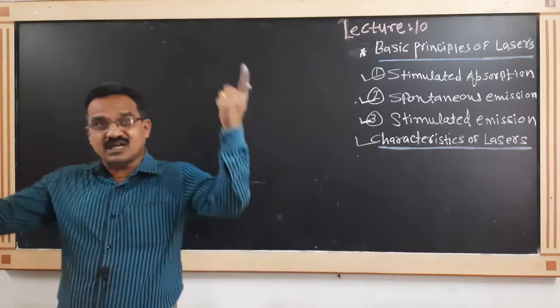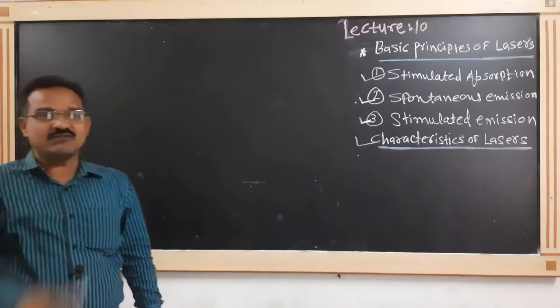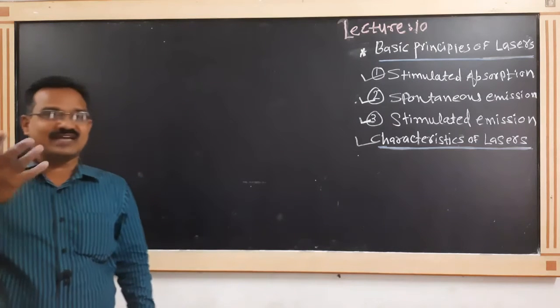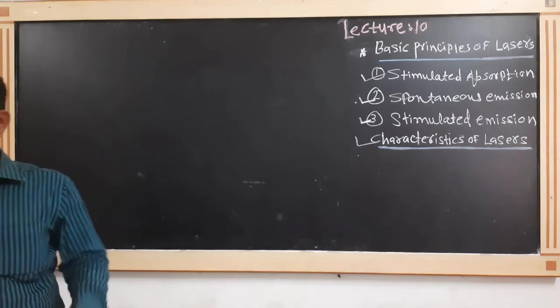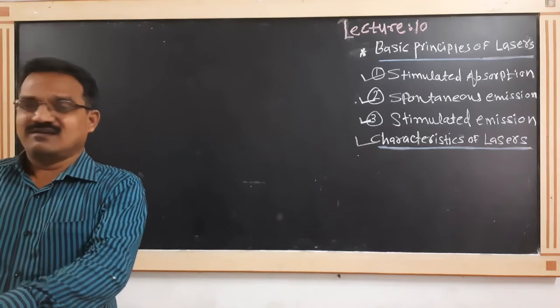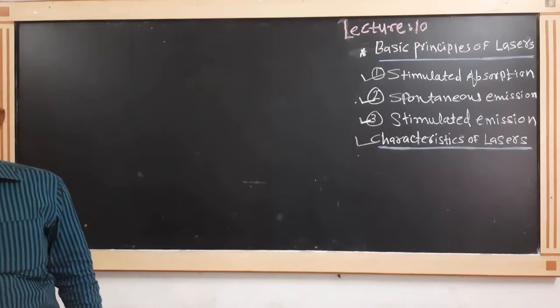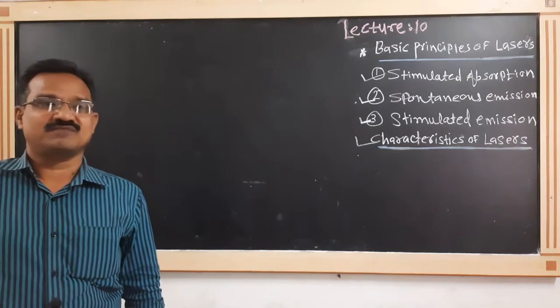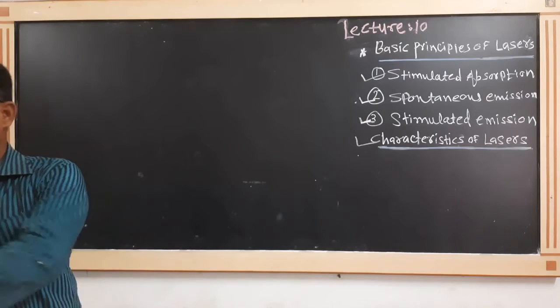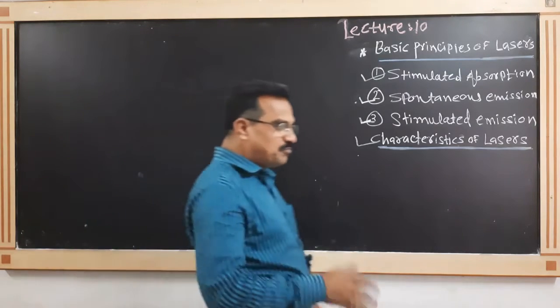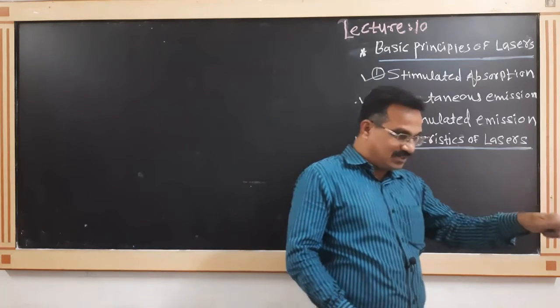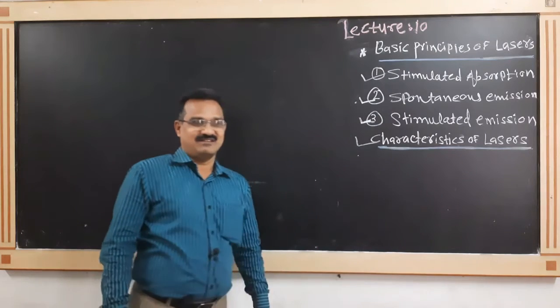We are all familiar with conventional light sources: light from the tube light, the sun, the candle, the bulb. Laser light has some extraordinary properties, and you remember that such extraordinary properties are not present in ordinary light.